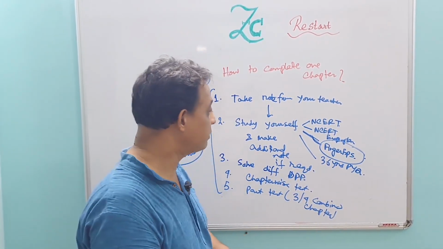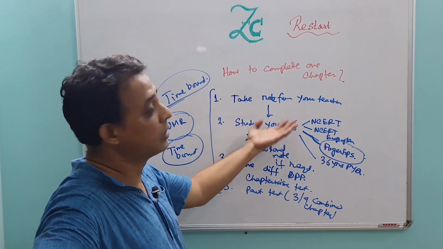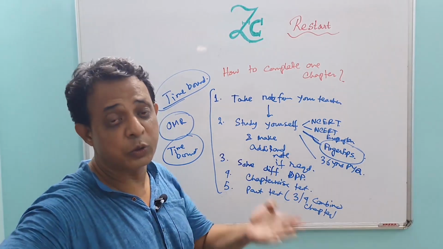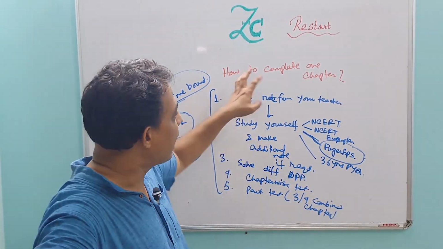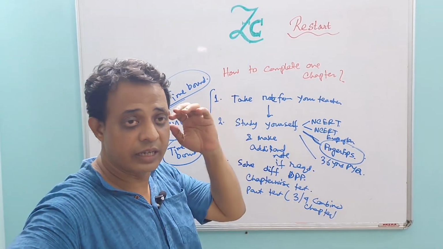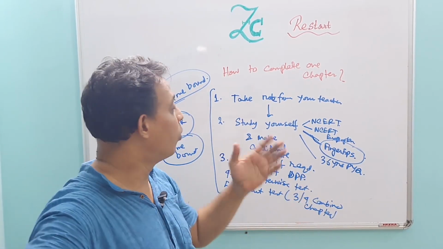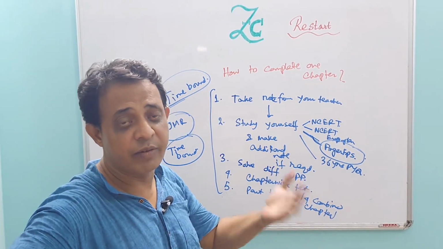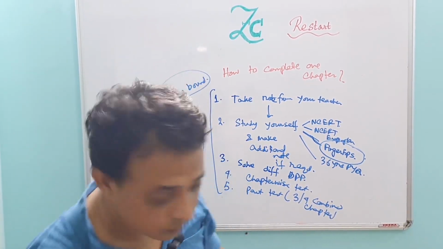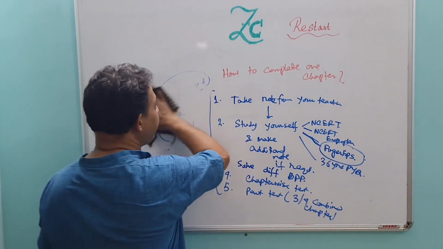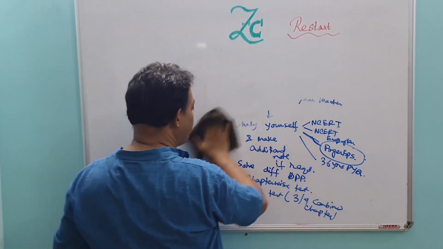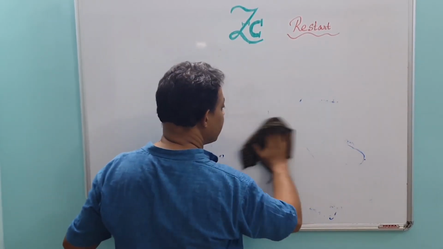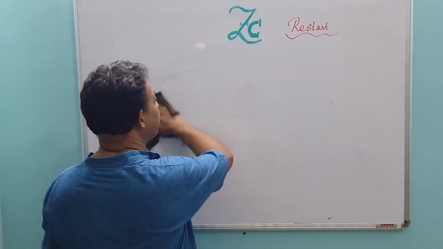So many times of revision is required. After completion of 2 to 3 chapters, every day 1 to 2 hours you spend for the revision. What you have read, that must be revised very, very well. So in this way, you prepare one chapter. After completion of one chapter, if you are starting the second chapter, remember the first chapter should not be forgotten at all.